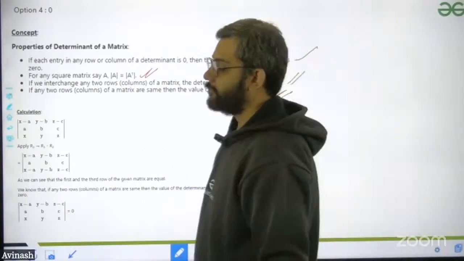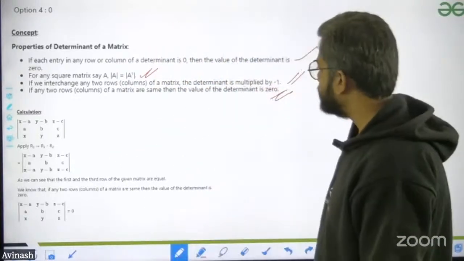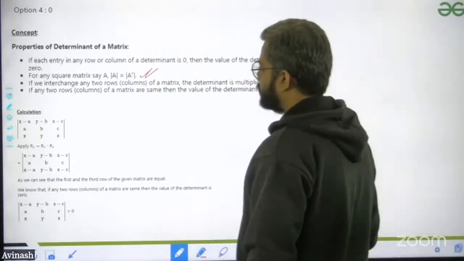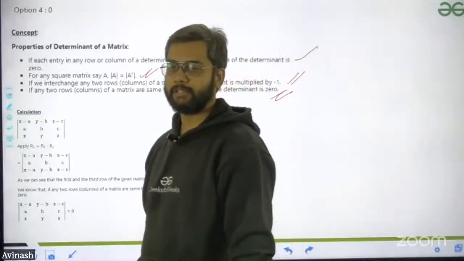There are 7 properties of the determinant. Four I have mentioned in that session. The 2 or 3 remaining properties I will eventually tell you once they come up while solving other problems.